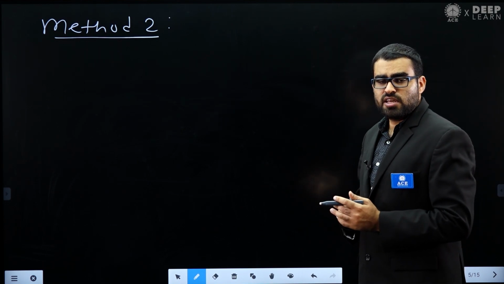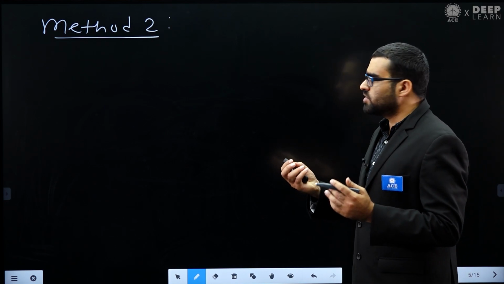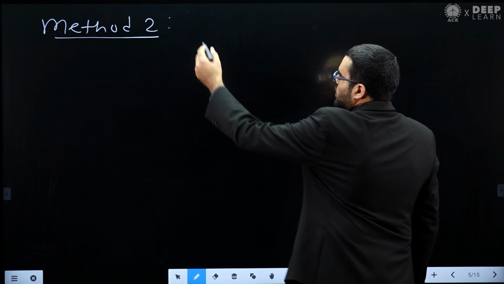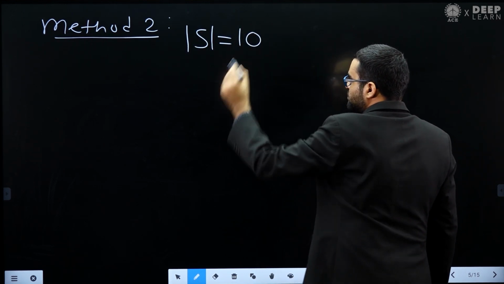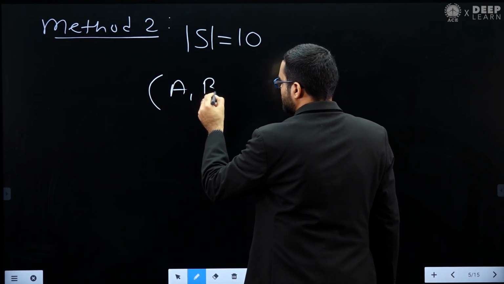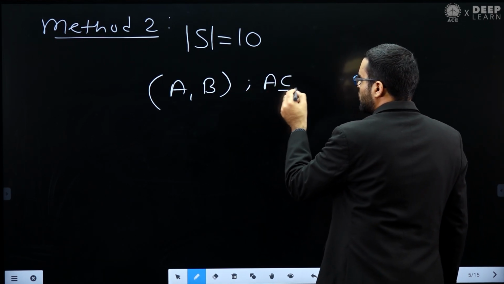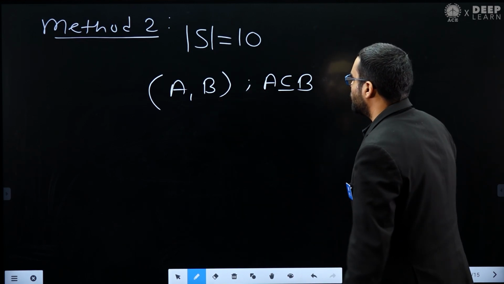Okay, using this method we can solve many similar types of questions within a few seconds. You will see. So what is method 2? You have a set S and the cardinality of set S is 10, and you want to create a set A comma B such that A should be a subset of B.